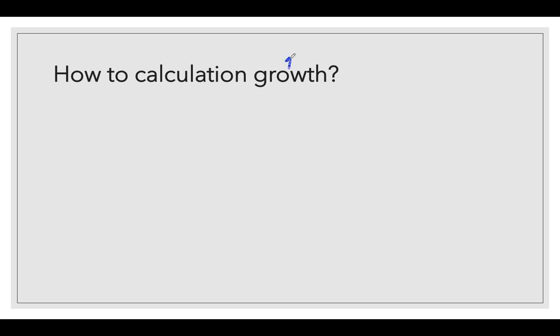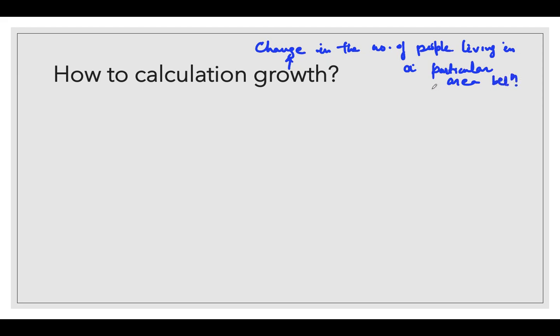Population growth is a change in the number of people living in a particular area between 2 points. Clear? So what is population growth? How do we calculate population growth? This is the second question. The first question is what is population growth?